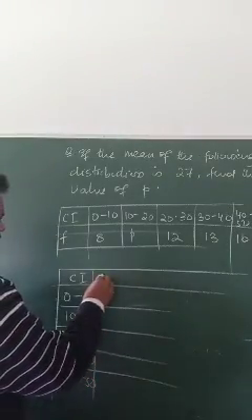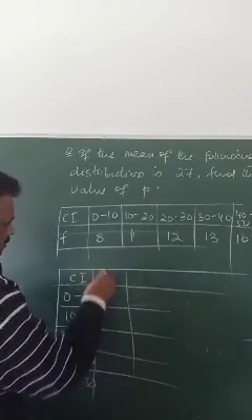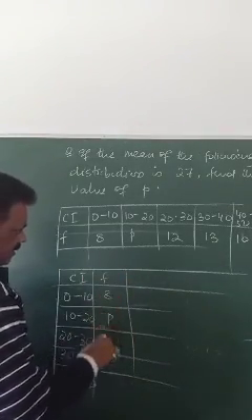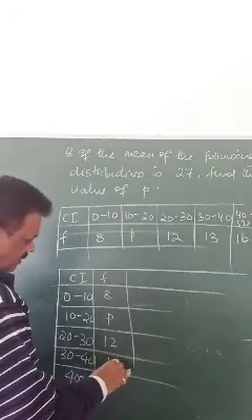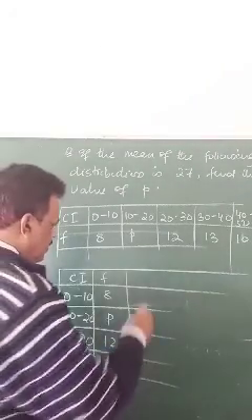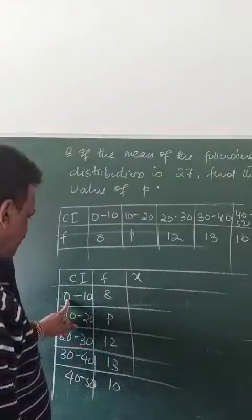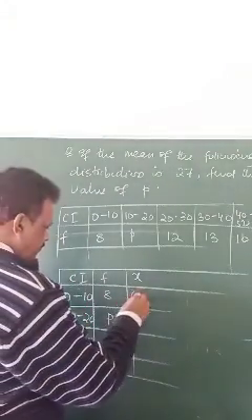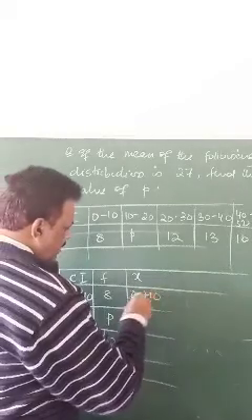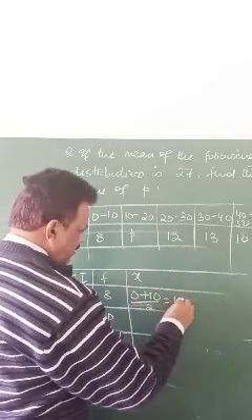F is 8, p, 12, 13, 10. Okay, x. How to find x? Lower limit plus upper limit by 2: 0 plus 10 by 2, how much? Sorry, 5.